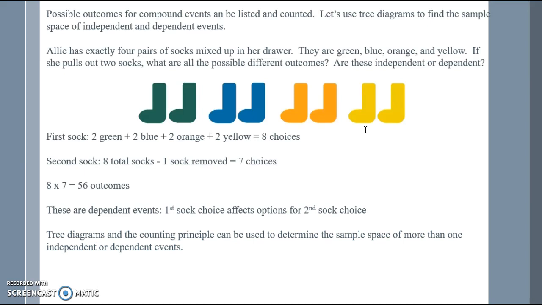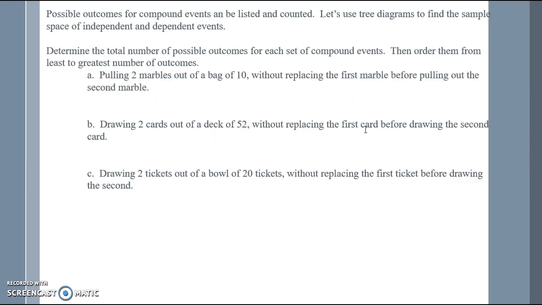Tree diagrams and the counting principle can be used to determine the sample space of more than one independent or dependent event. Let's use a tree diagram to find the sample space of independent and dependent events. Determine the number of possible outcomes for each set of compound events, then order them from least to greatest number of outcomes.